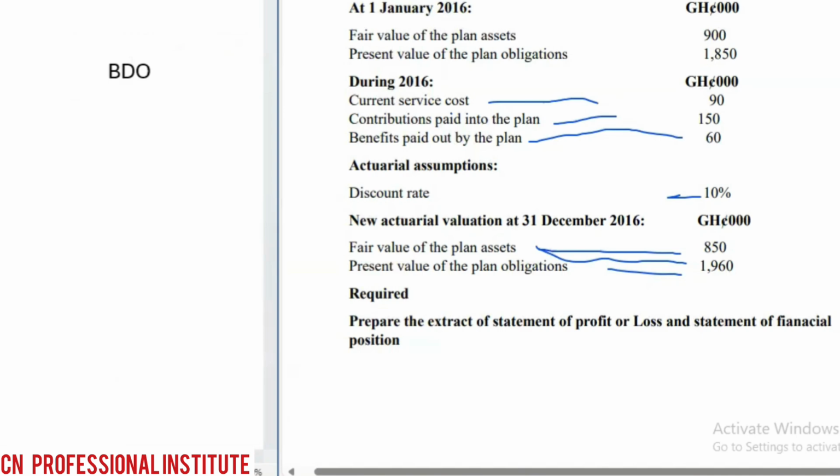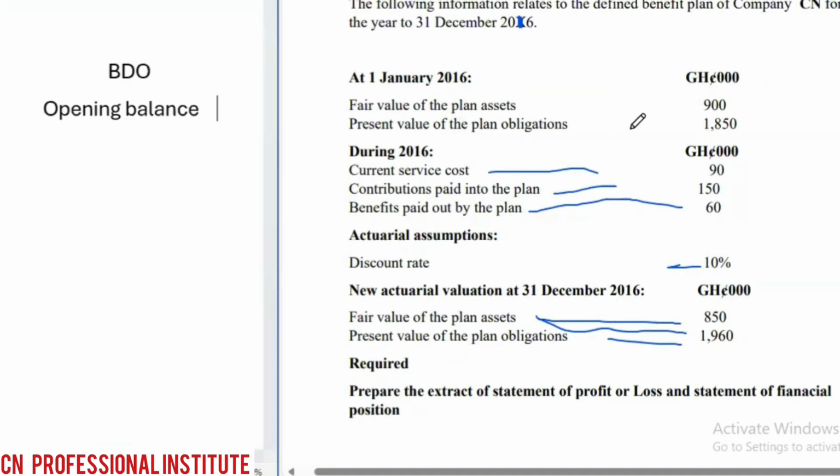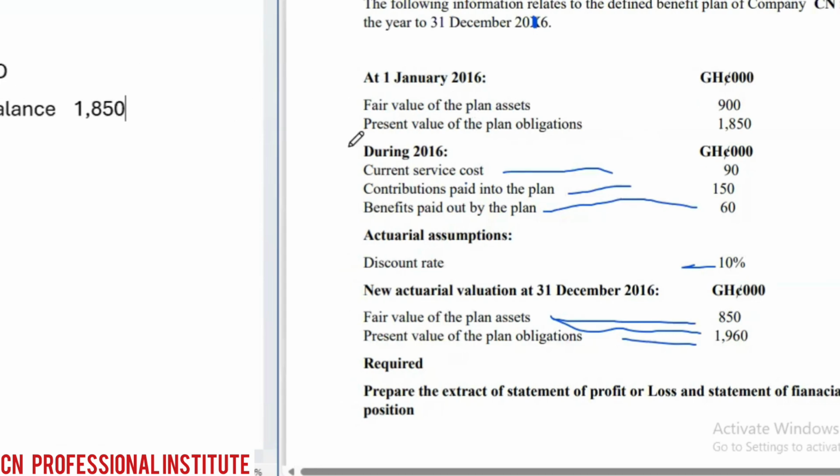That one's the same. We bring the opening balance. So we start with the opening balance. How much is the opening balance? So we come here. The present value of plan obligation is 1,850. That's the opening balance. Then we said we will bring the interest.